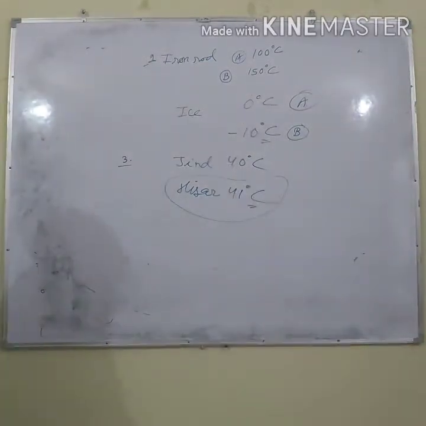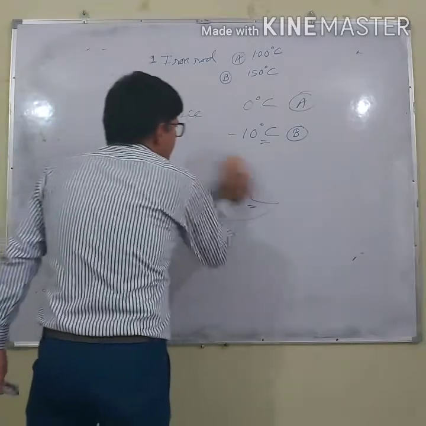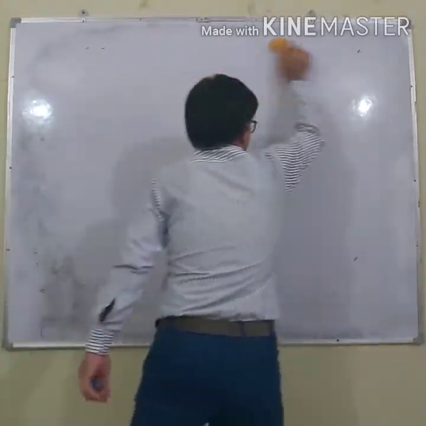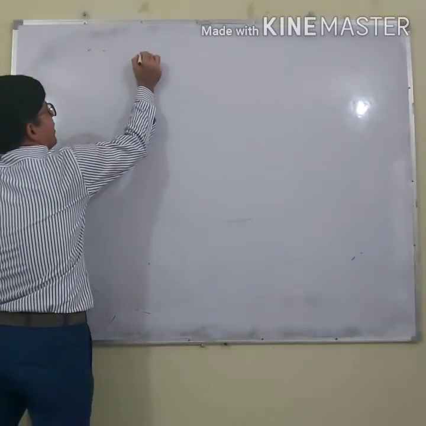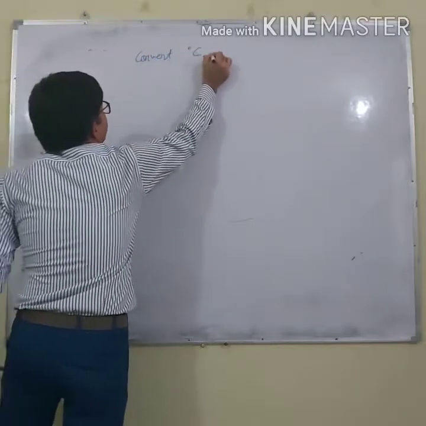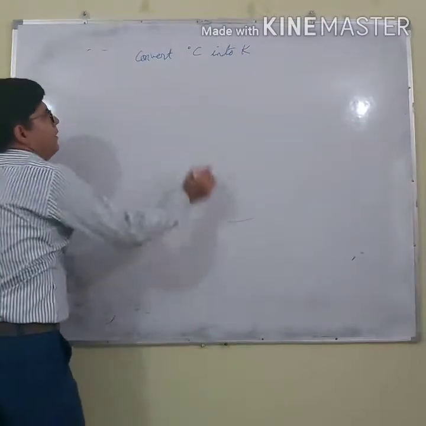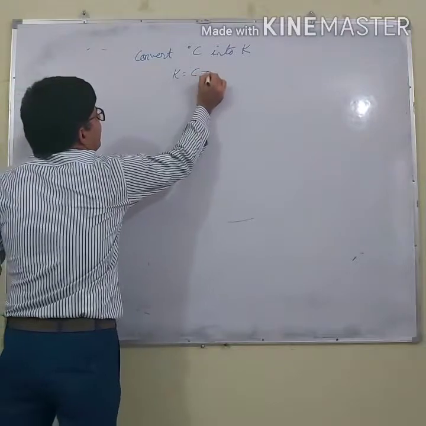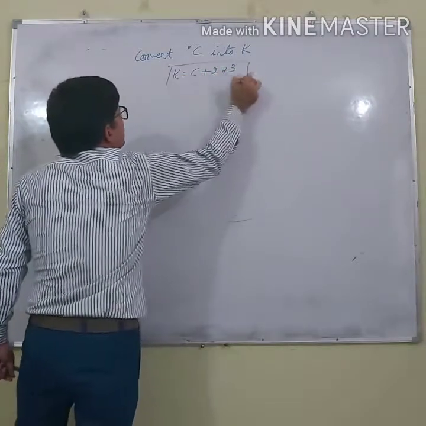Now students, a very important concept which is used in questions, let us do. First is convert degrees Celsius into Kelvin. The formula is temperature in Kelvin is equal to temperature in Celsius plus 273.